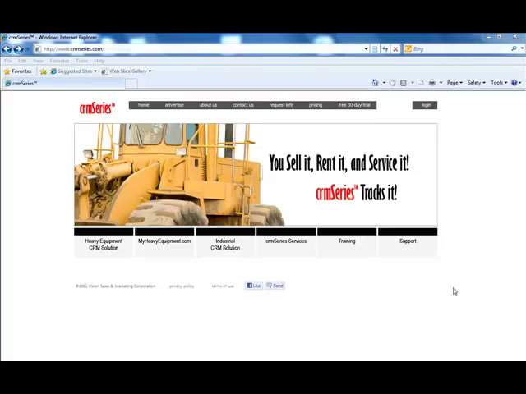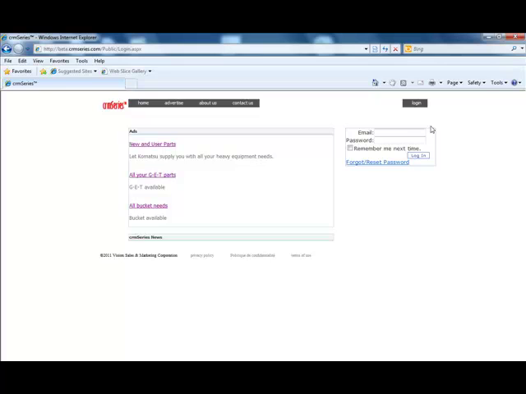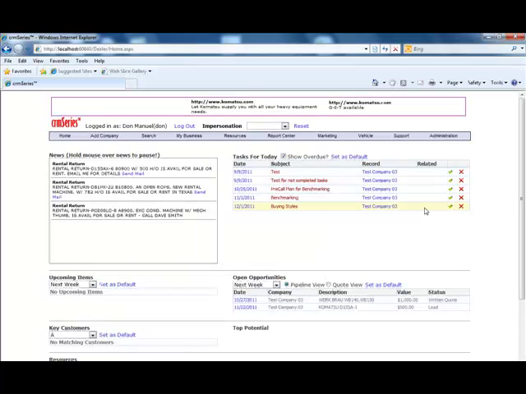Welcome to the next generation of crmSeries. To access crmSeries, you go to crmSeries.com and you select Login. crmSeries, Heavy Equipment. Then we would enter our email address, enter your password, select the Login button. This is the new crmSeries home screen.